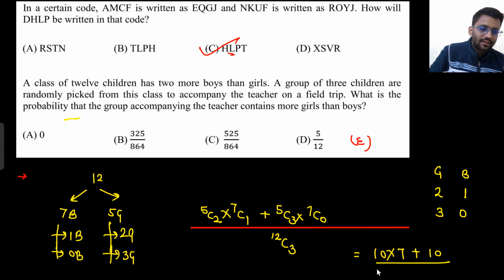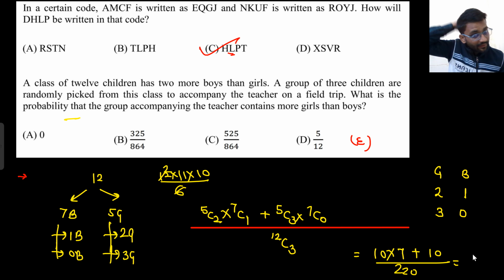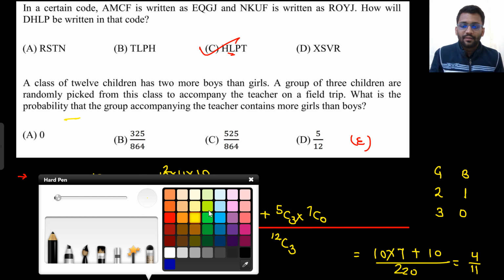Plus 1. 12C3, what will be 12C3? 12 into 11 into 10 divided by 3 factorial, that would be 6. So that would be 220. So answer would be 80 by 220, 8 by 22, that means 4 by 11. Answer would be 4 by 11.